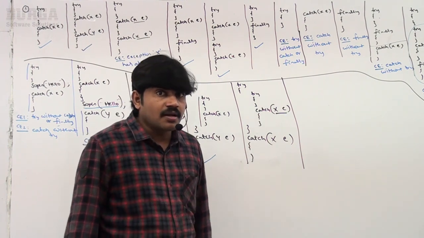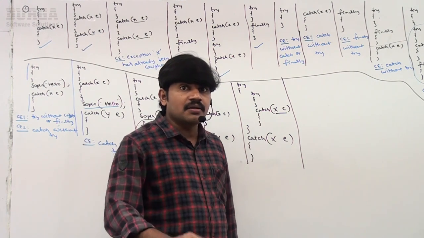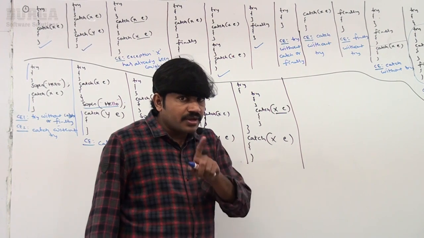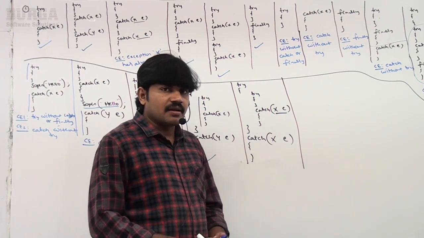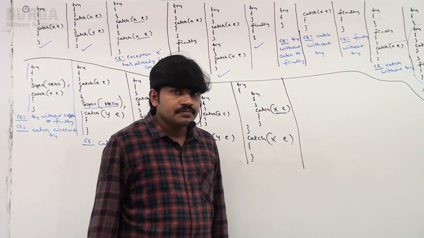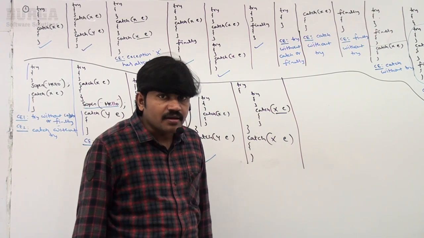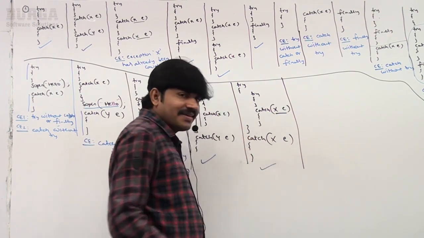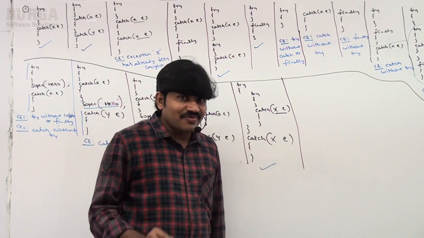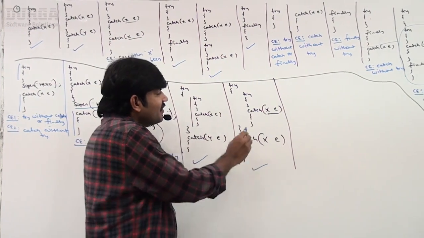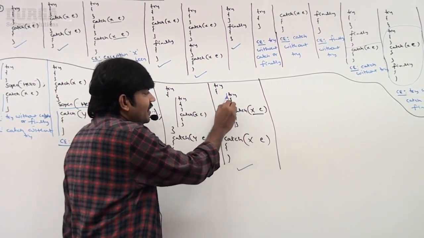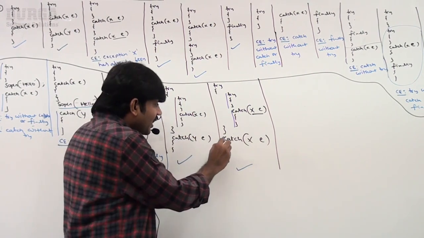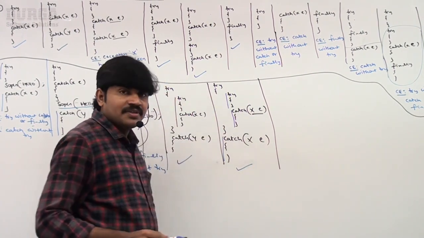Exception has already been caught, like some compile time error you are going to get. Is it valid or not? Respond. Yes, 100% this one is valid. What is the reason? This catch block is related to this try, and this catch block is related to this try.